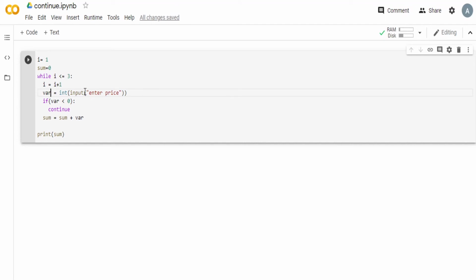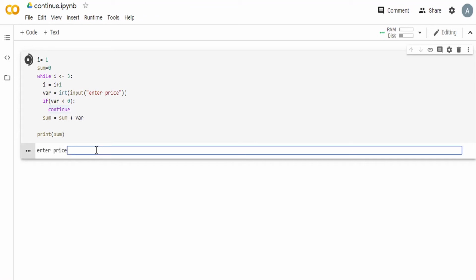So next time suppose the user enters 20. So sum already has a running value of 10. Now this is the previous value of sum, 10, and var has the value 20. Now 20 plus 10 will be a sum of 30, and that's how the loop will proceed up to 3 iterations. The continue statement is there in case the user enters a negative price by mistake. So that iteration will be ignored. For instance, let's run it and see what happens.